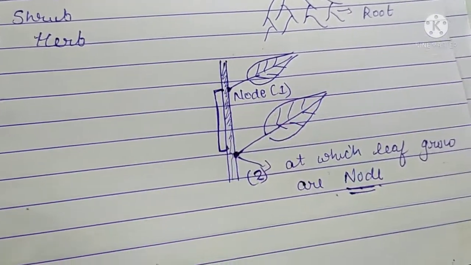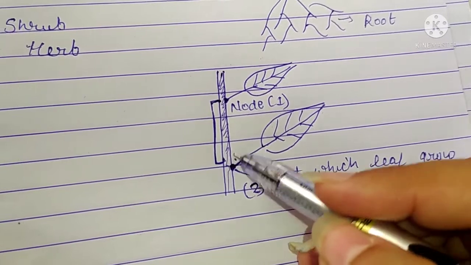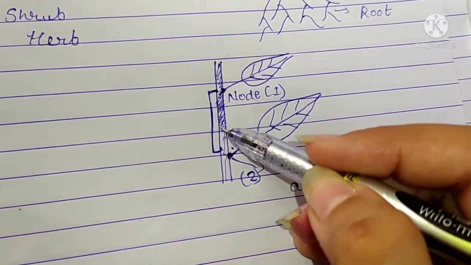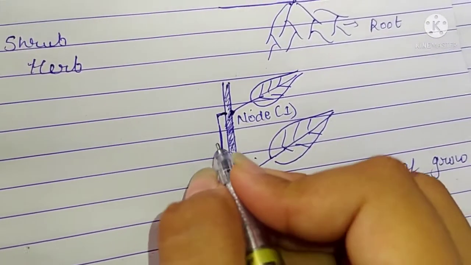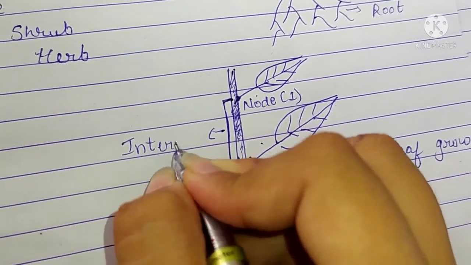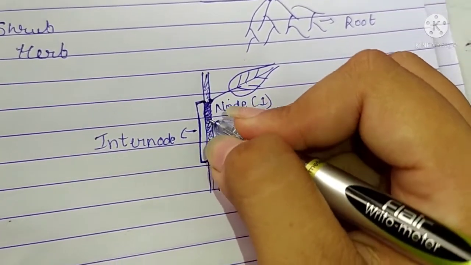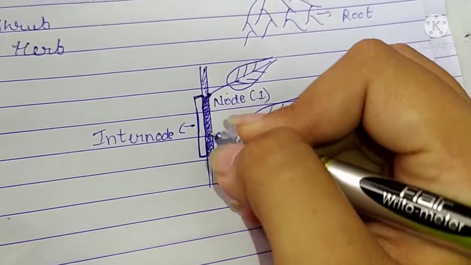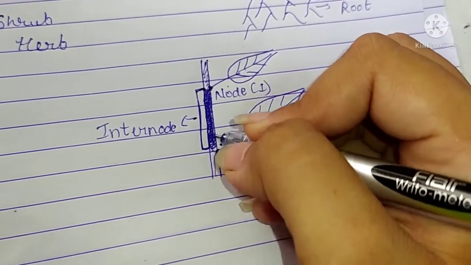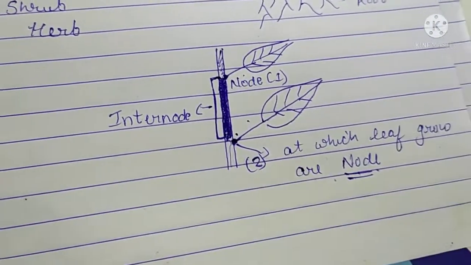The part of a plant between two nodes is known as an internode. So this highlighted part of the stem is known as the internode.